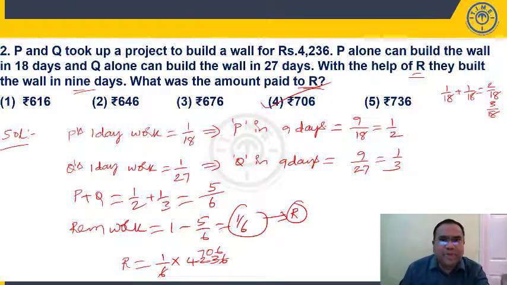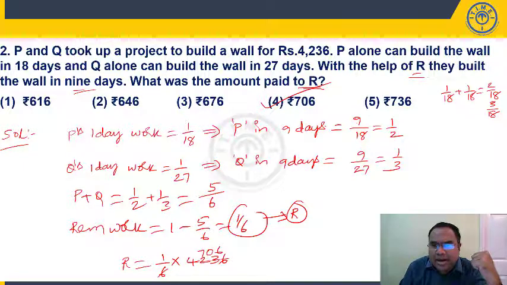Instead of that, I am saying P's 1 day work is 1 by 18, Q's 1 day work is 1 by 27, because they complete in 18 days and 27 days. So they are working with the help of R, completing in 9 days. That means each one of them has worked for 9 days. So P in 9 days will complete 9 by 18, that is half of the work. Q in 9 days will complete 9 by 27, that is 1/3.